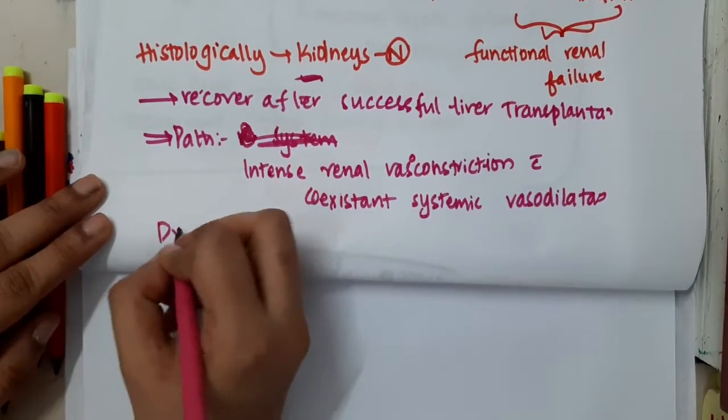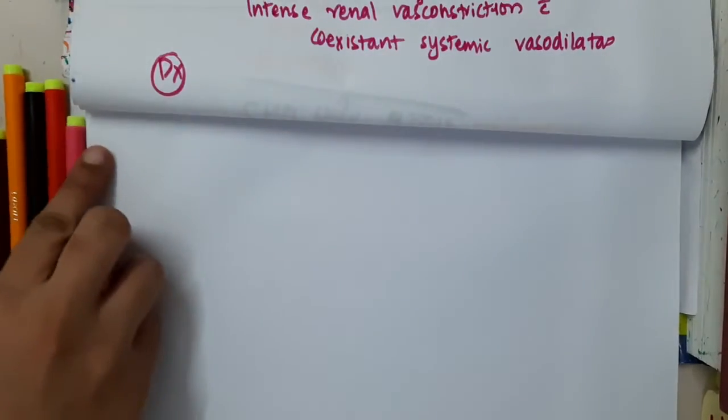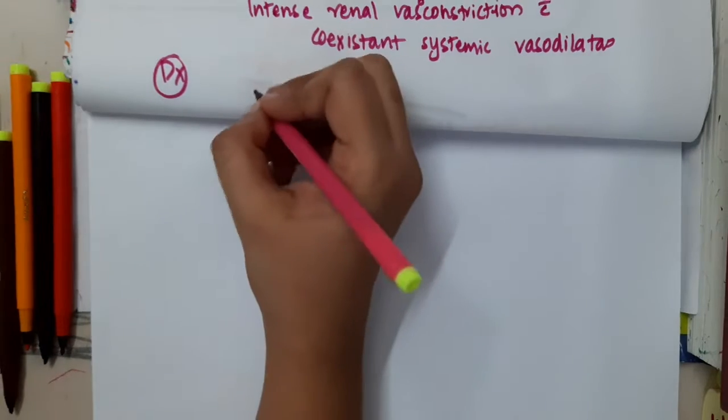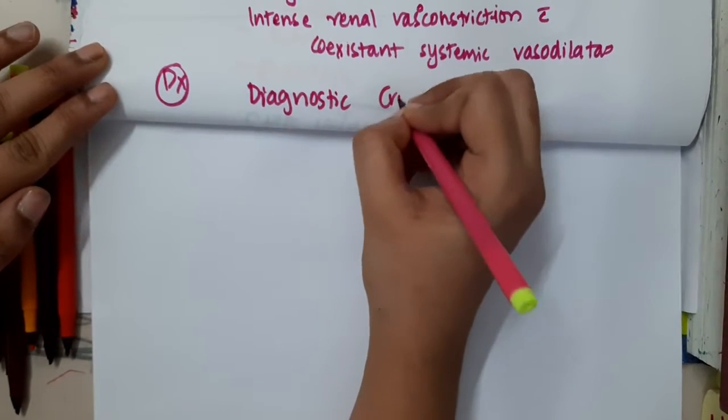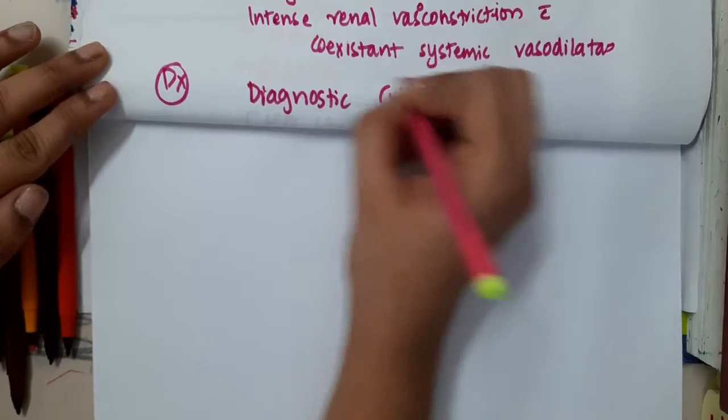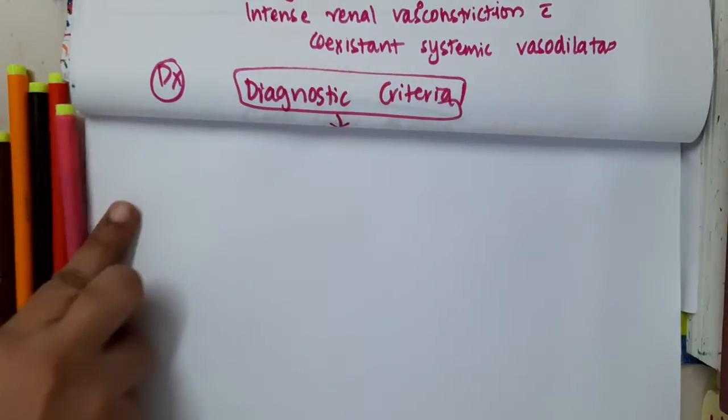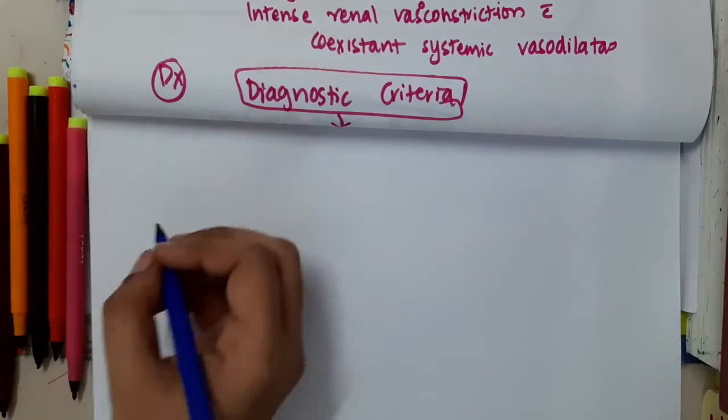Now the diagnosis of hepatorenal syndrome. We have the diagnostic criteria, which is very important for hepatorenal syndrome. First we have the major criteria.